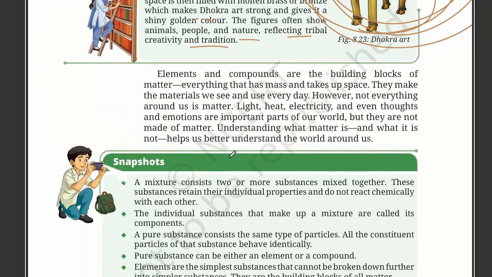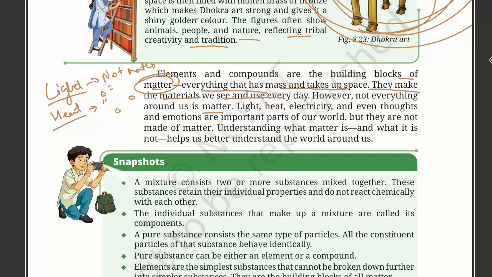Elements and compounds are the building blocks of matter. Everything that has mass and takes up space is matter. They make the materials we see and use every day. However, not everything around us is matter. Light is not matter. Heat is basically just vibration.